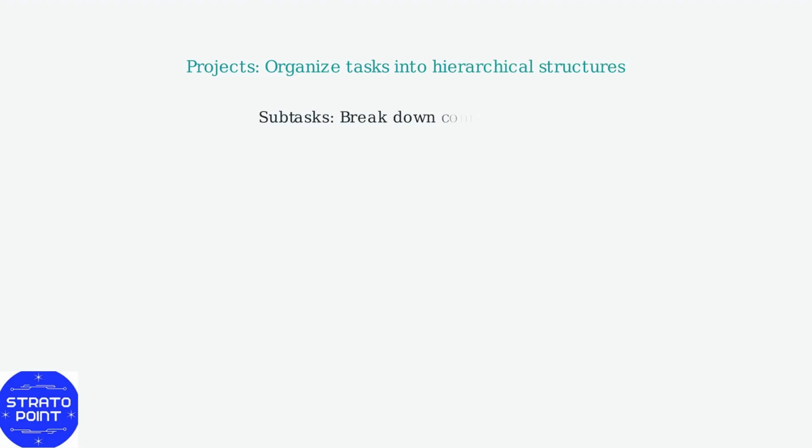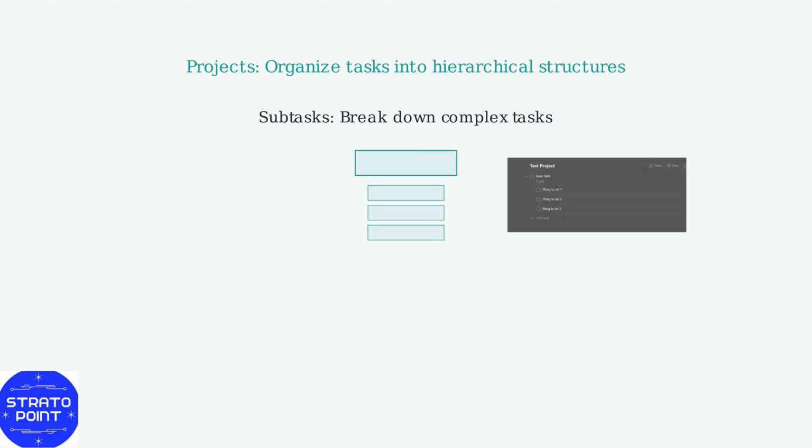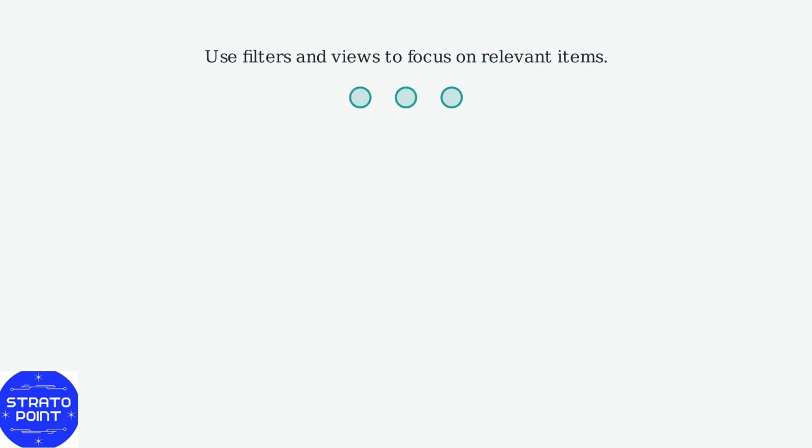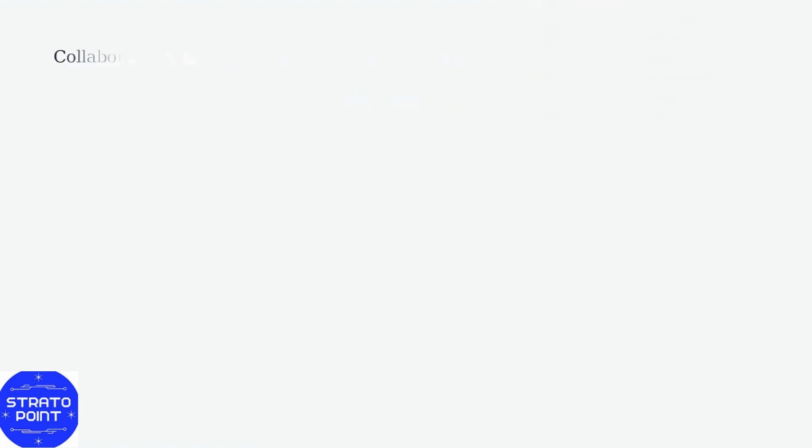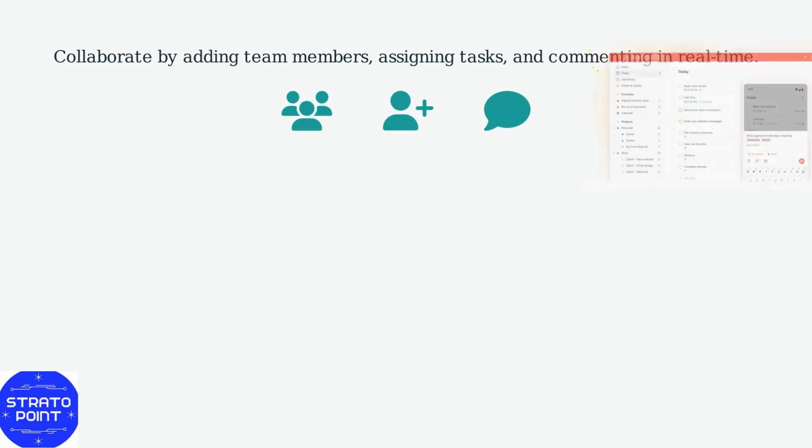Projects organize tasks into hierarchical structures. Subtasks break down complex tasks. Use filters and views to focus on relevant items. Collaborate by adding team members, assigning tasks, and commenting in real time.